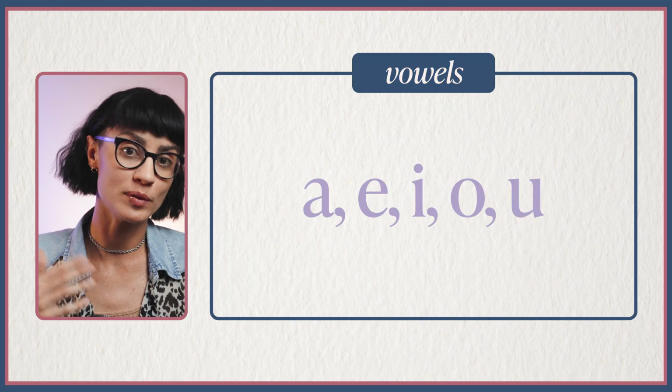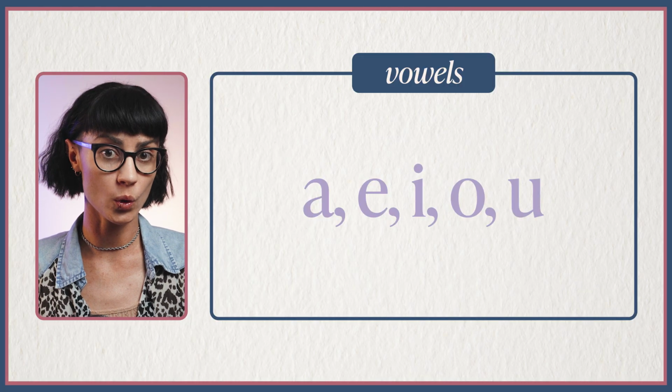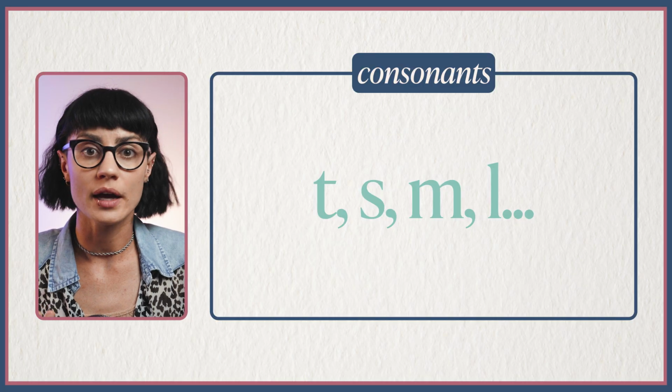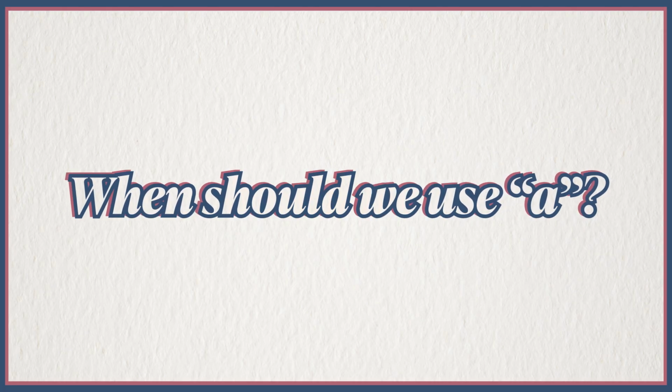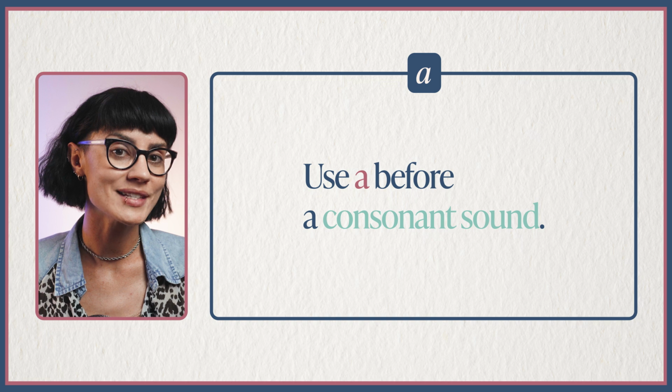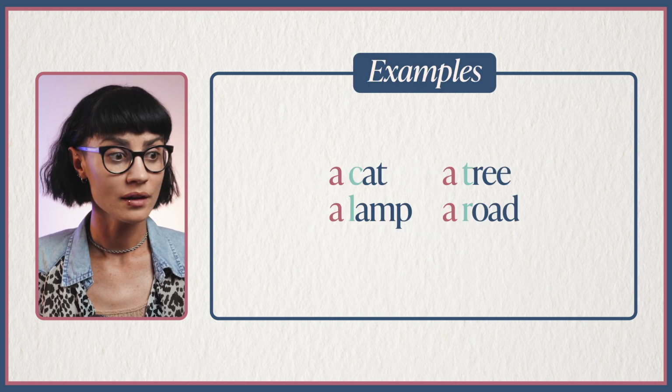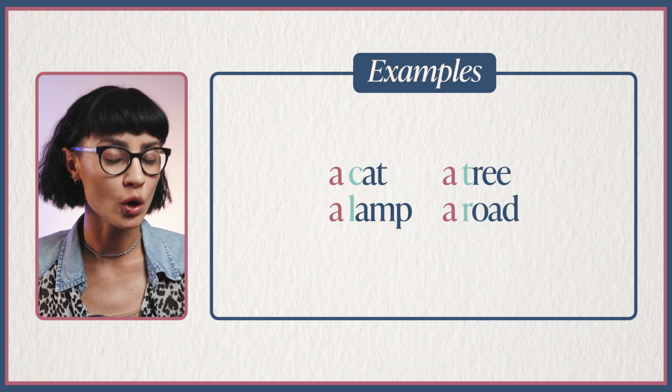Before we go any further, a quick reminder about vowels and consonants. Vowel sounds are open sounds where air flows freely out of the mouth, and we usually consider them to be the letters A, E, I, O, and U. Consonant sounds are produced in the mouth by stopping the flow of air. They are sounds like t, s, l, etc. So, now that we know all of this, when should we use a? Use a before a consonant sound, like a cat, a tree, a lamp, a road. This allows us to make an open sound, a, followed by a closed sound.